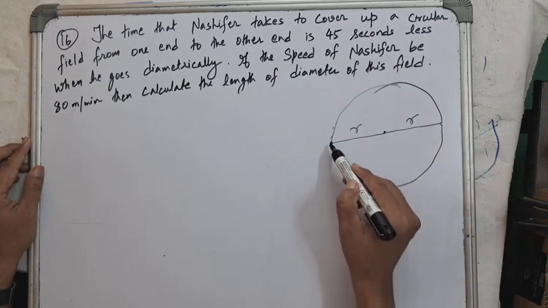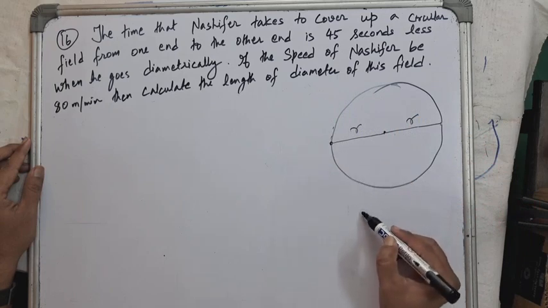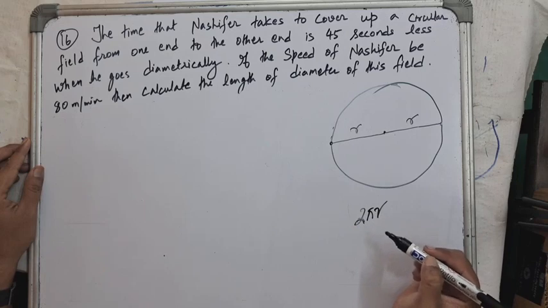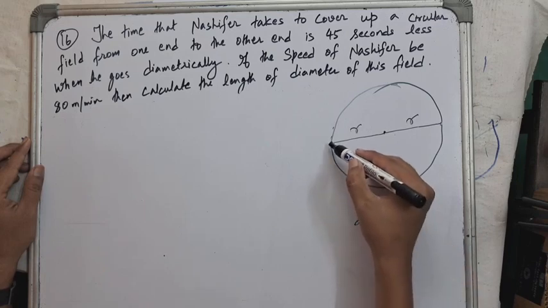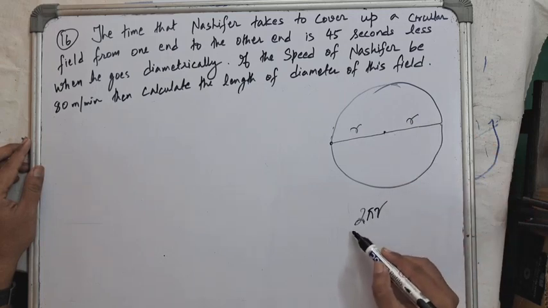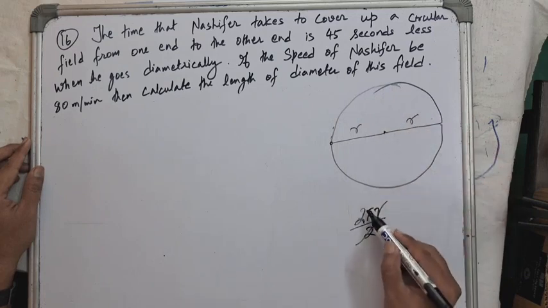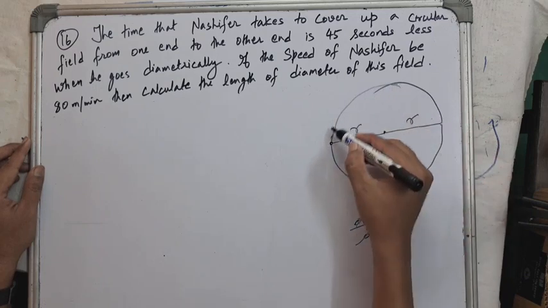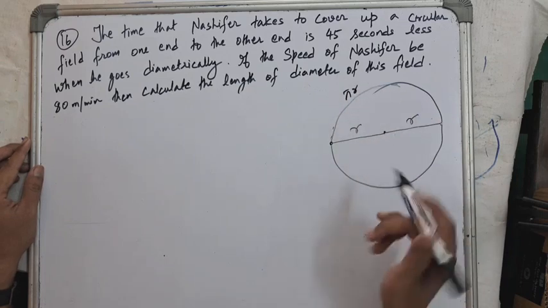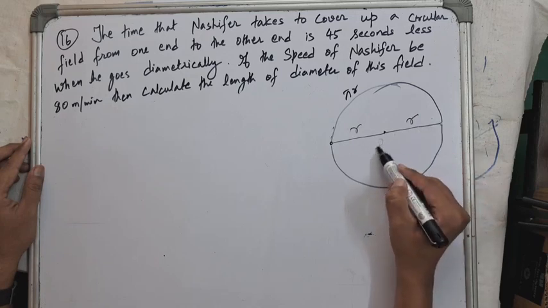Now, if Lucifer would have traveled the whole circumference of the circular field, then the distance covered would have been 2 pi r. But he traveled only half of the circumference, so the distance covered will be 2 pi r divided by 2, that is, the 2 cancels out, pi r. In this case, he traveled pi r distance. And in this case, he traveled r plus r, 2r distance.